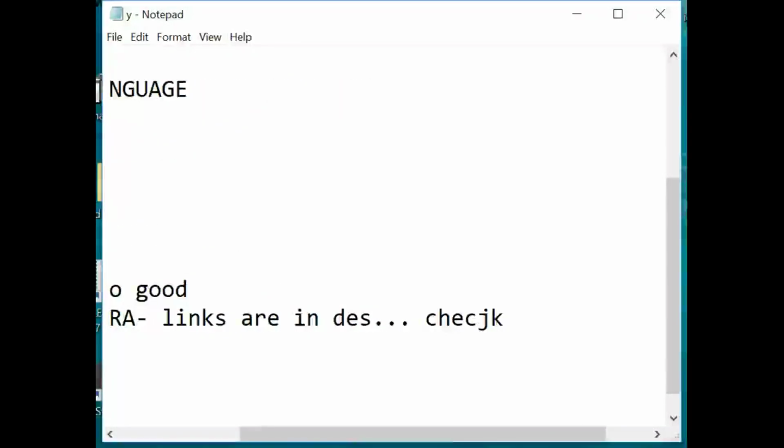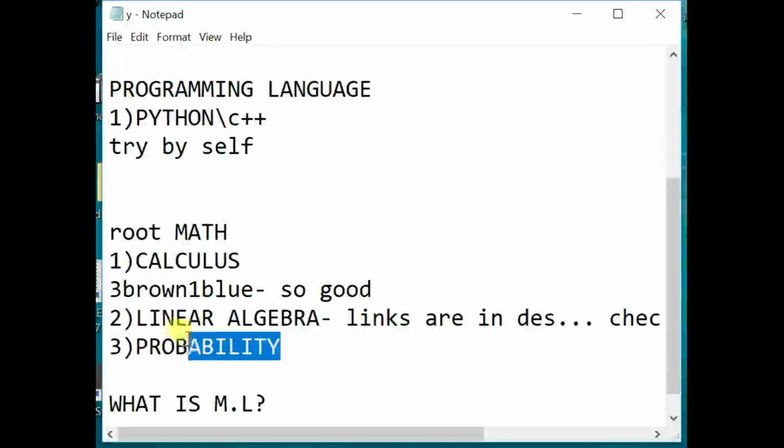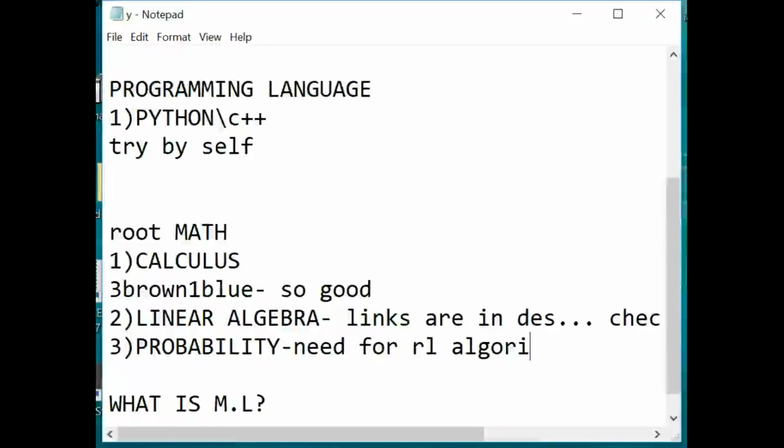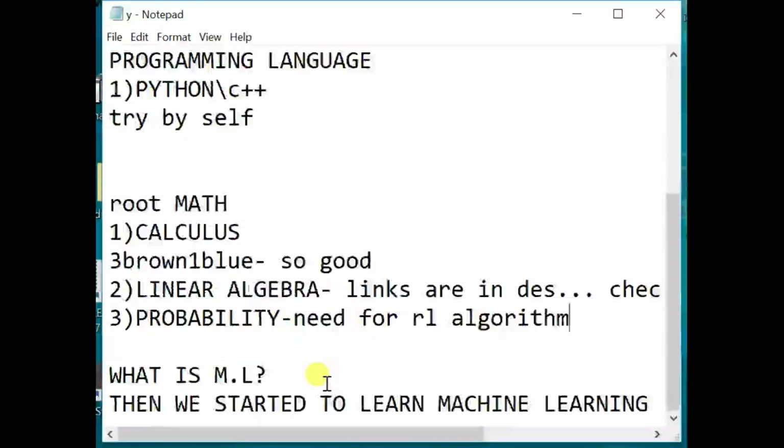And the third thing is probability. Probability comes in when you want to learn reinforcement learning. Reinforcement learning is usually a machine learning algorithm that applies to gaming bots. If you want to make a gaming bot which can play by itself, you don't have to teach it, you just pass the pixels of the game images, and then it can learn by playing and training, and it will become the topmost player.